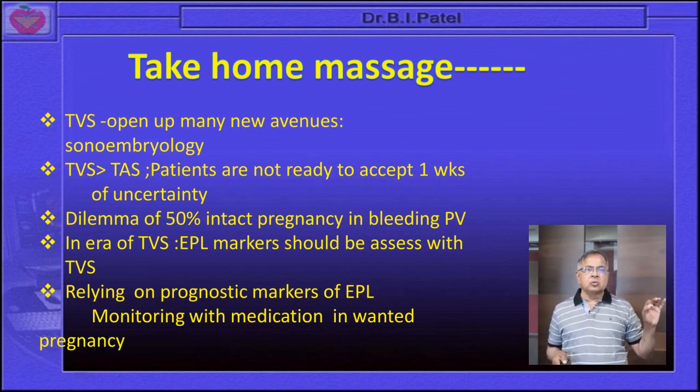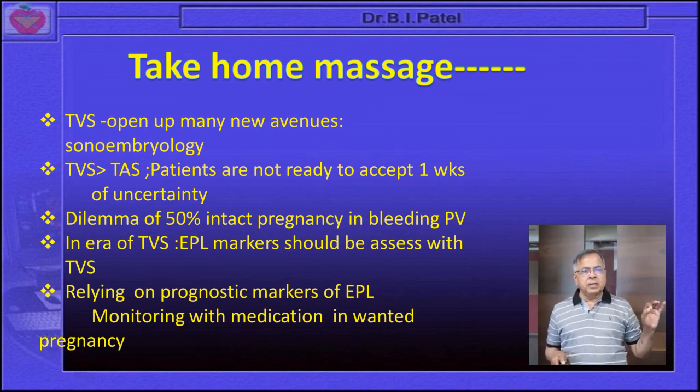So the take home message is what? Transvaginal sonography has opened up many new avenues in the field of early pregnancy problems. First is sonoembryology. TVS is superior to transabdominal sonography in assessing early pregnancy. The dilemma of 50% intact pregnancy with bleeding PV will be gone if you assess with transvaginal sonography.